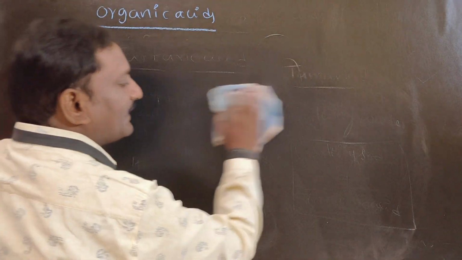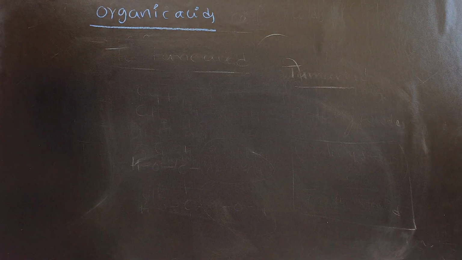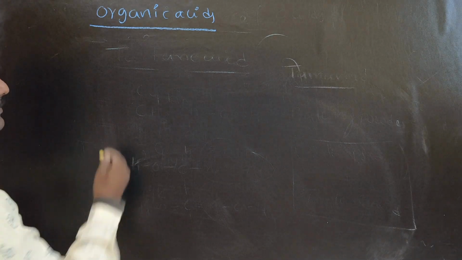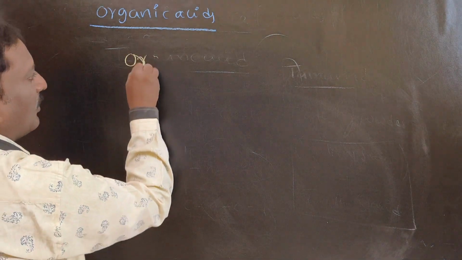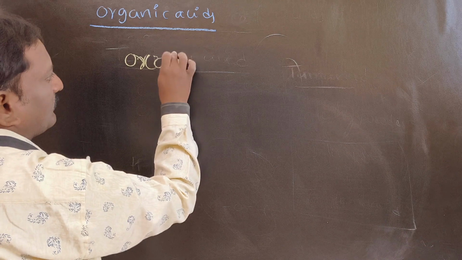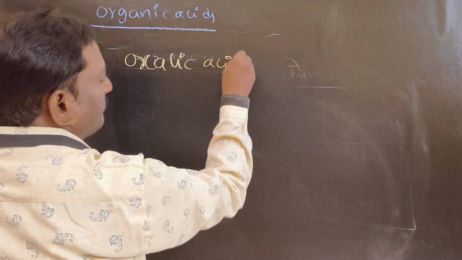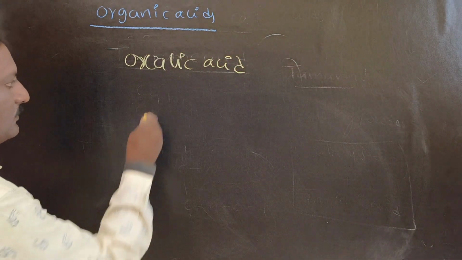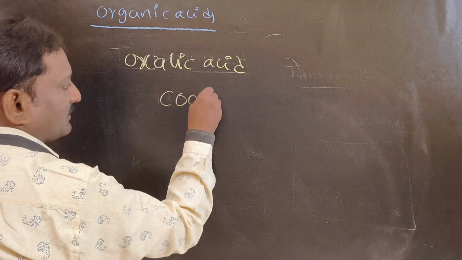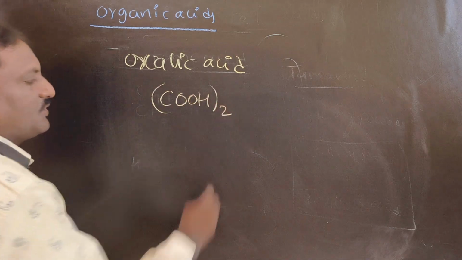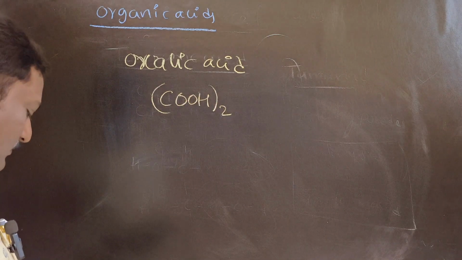Next one is oxalic acid. The structural formula of oxalic acid will be COOH taken twice.